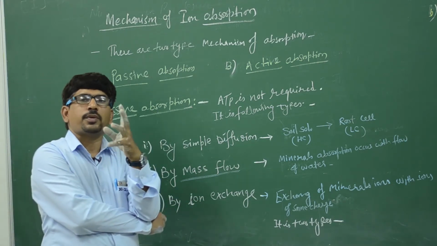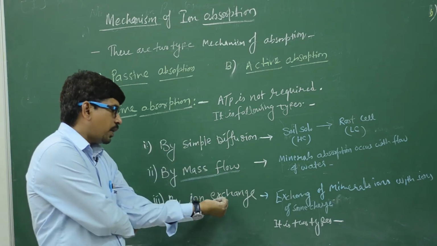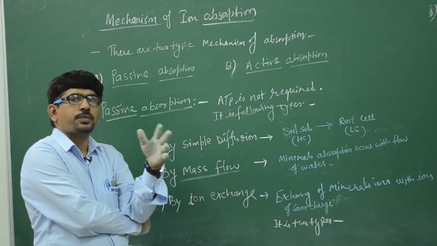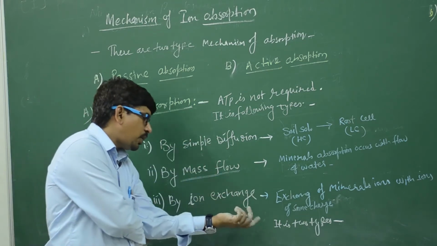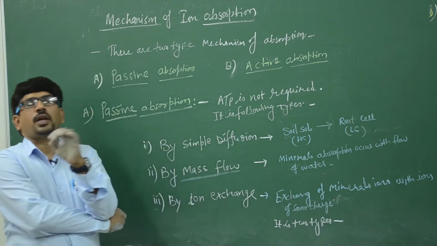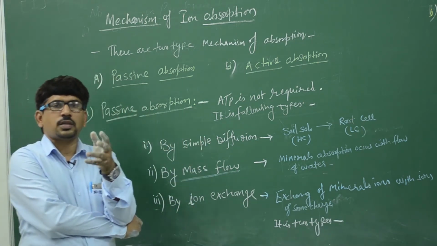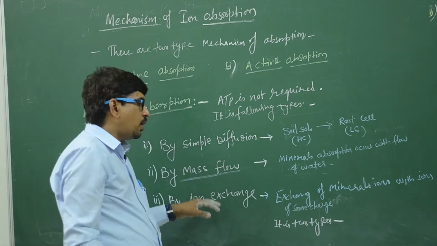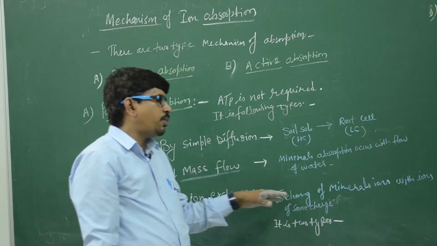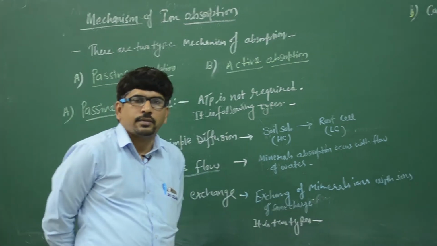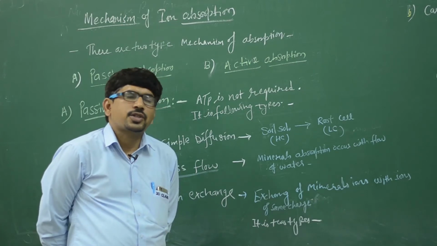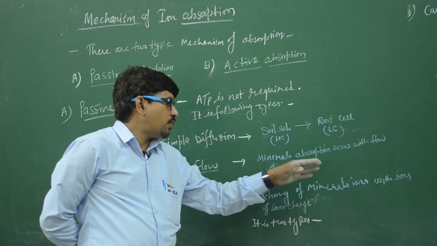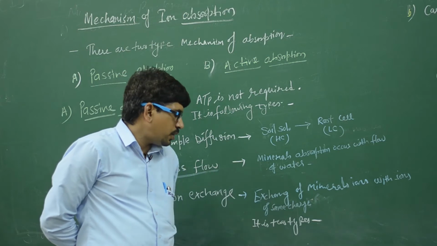Next is the ion exchange theory. Ion exchange theory was a famous theory at one time, but it is not accepted presently. This theory was proposed by Jenny and Overstreet. There are two scientists, Jenny and Overstreet, and according to this theory, there is exchange of mineral ions with ions of the same charge.